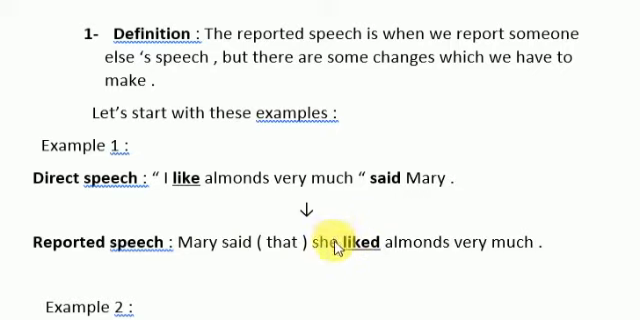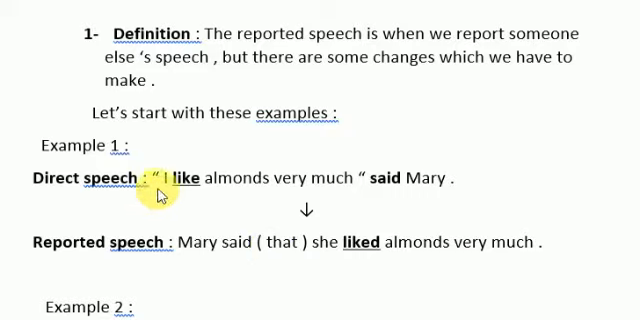But I should transform my verb like into past simple, liked, as you can see. So Mary said that she liked almonds very much. It's as simple as that: when you want to transform a sentence from direct speech into reported speech, you should make a change in the verb. And it's optional to add the word that here. That's why it's put between brackets. It's optional to add it or not.